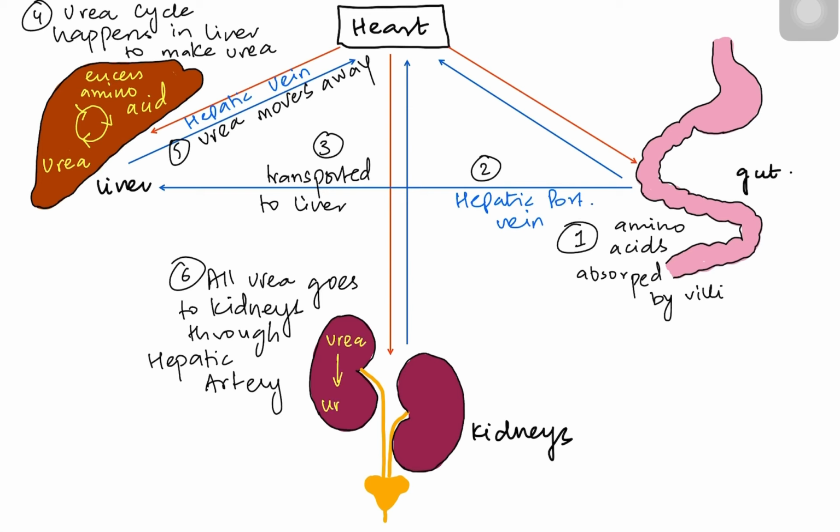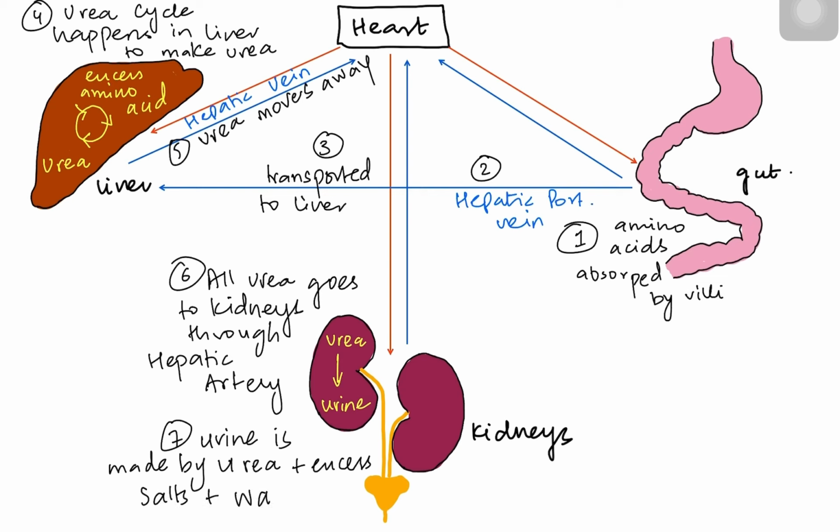Once the urea goes into the kidney, it adds water and excess salt to make it urine. So the urine is made by urea plus excess salts and excess water. And once urine is finally made, this urine is eliminated out of the body through the urethra. And that is how amino acids were converted into urea, and then urea becomes urine, and then we eliminate it.